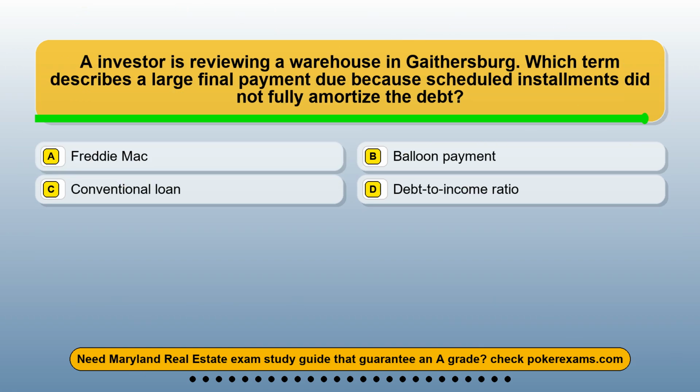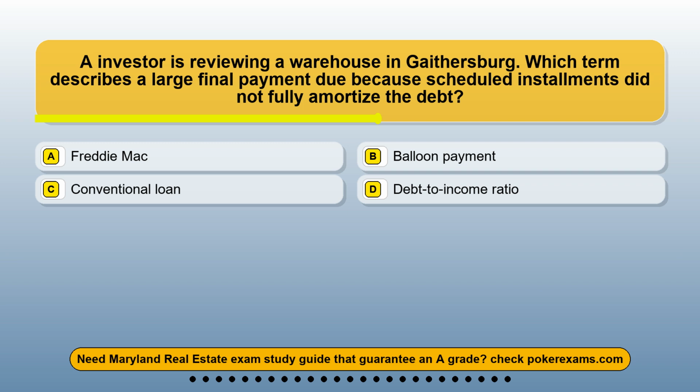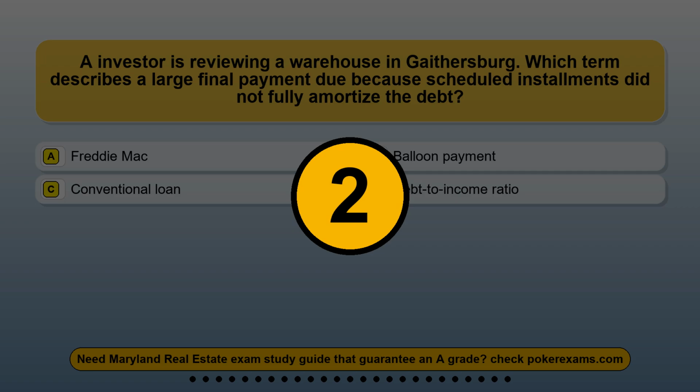Question 8. An investor is reviewing a warehouse in Gaithersburg. Which term describes a large final payment due because scheduled installments did not fully amortize the debt? Option A, Freddie Mac. Option B, balloon payment. Option C, conventional loan. Option D, debt-to-income ratio.